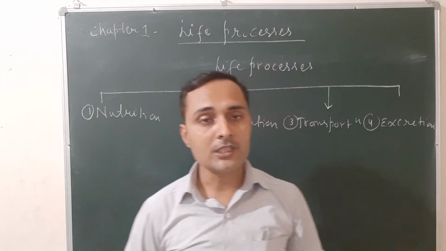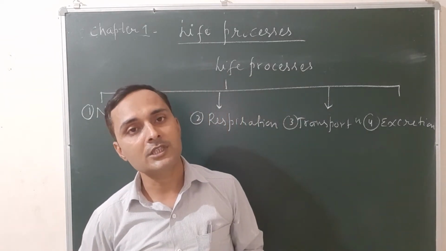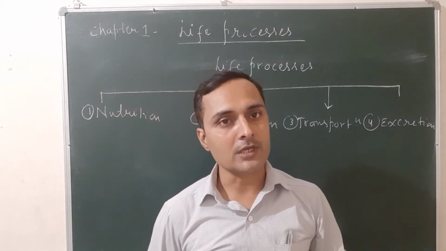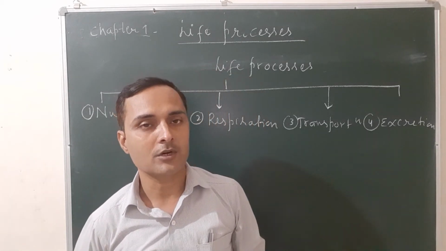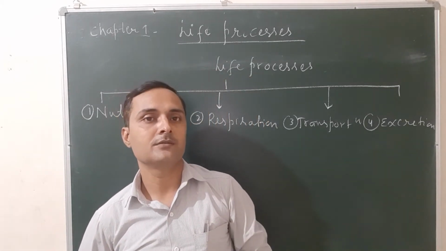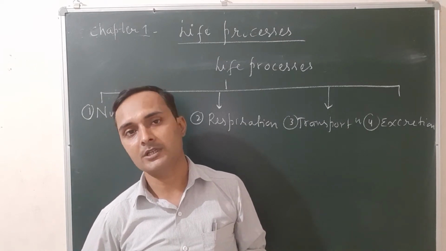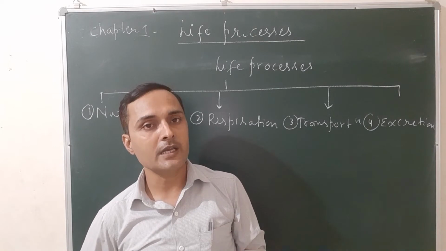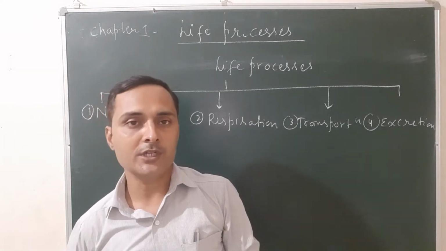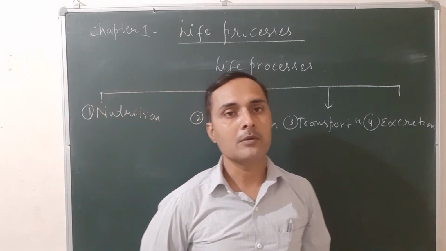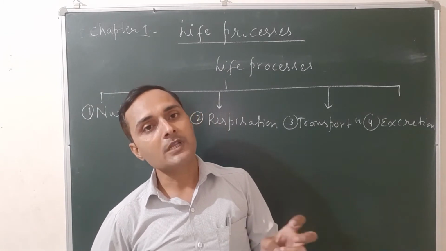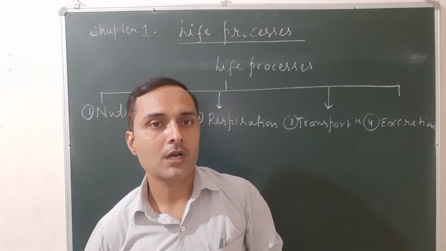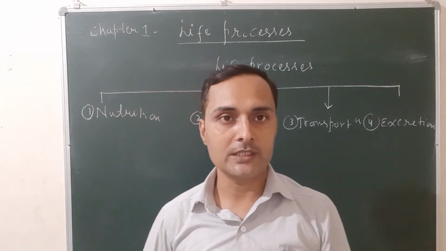So what is nutrition and how does nutrition differ from nutrients? The process of intake of food or nutrients for the growth and development of the body is called nutrition. It is shown by all kinds of living items. Okay, and what are nutrients? The various organic and inorganic components absorbed by the living items for the growth and development of the body are called nutrients.